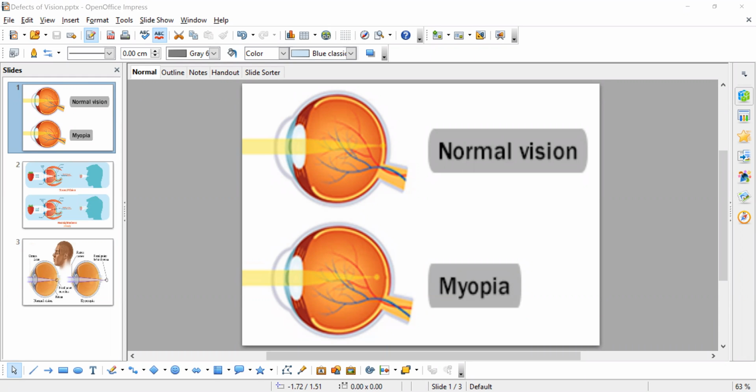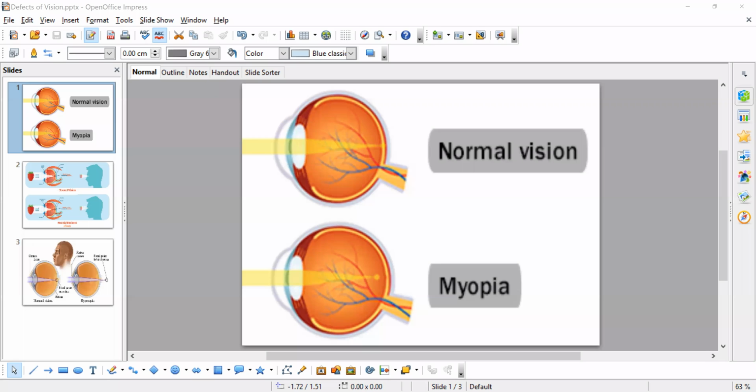Once again, I repeat what is myopia. Myopia is a condition in which the object's image is formed in front of the retina. In this defect, one can see nearby objects but cannot see far away objects. This is otherwise called nearsightedness.